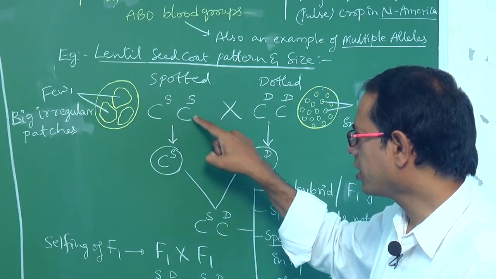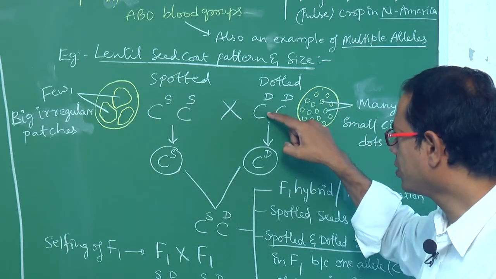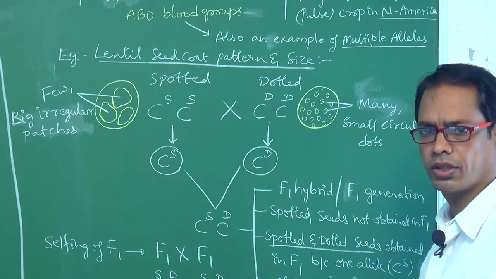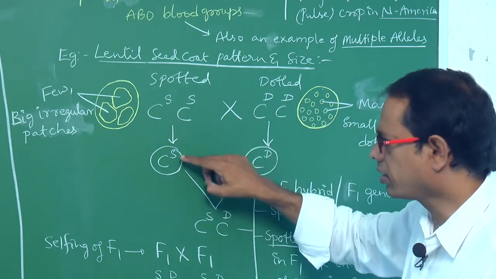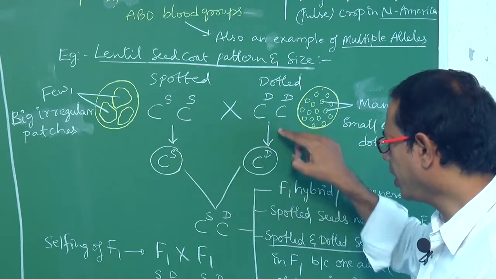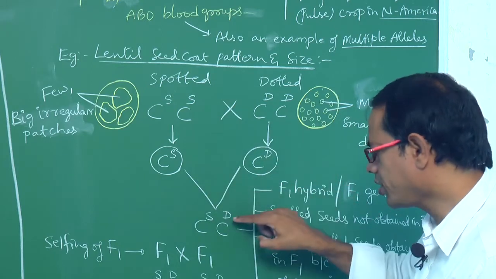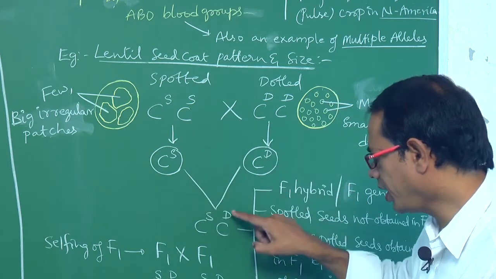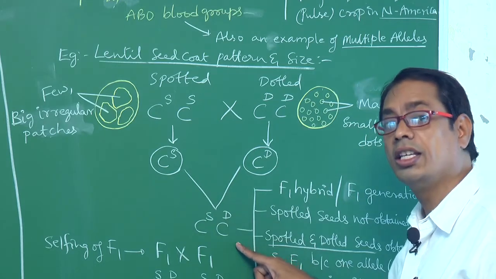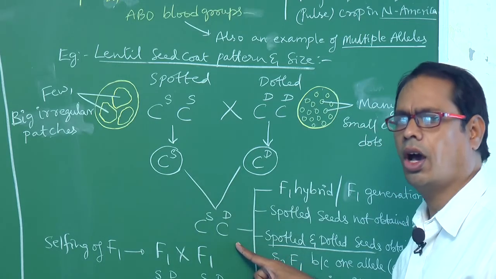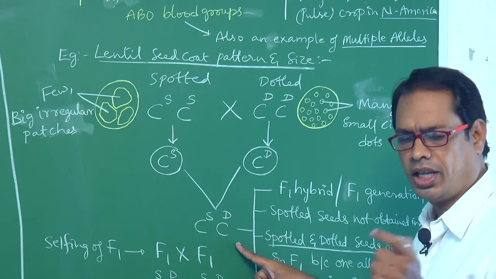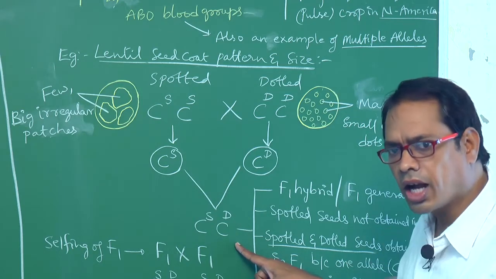Spotted, CS. Dotted, CD. So, gametes formation, CS, CD. These two are crossed with each other. This one is called the F1 generation or F1 hybrid. CS CD is spotted and dotted.